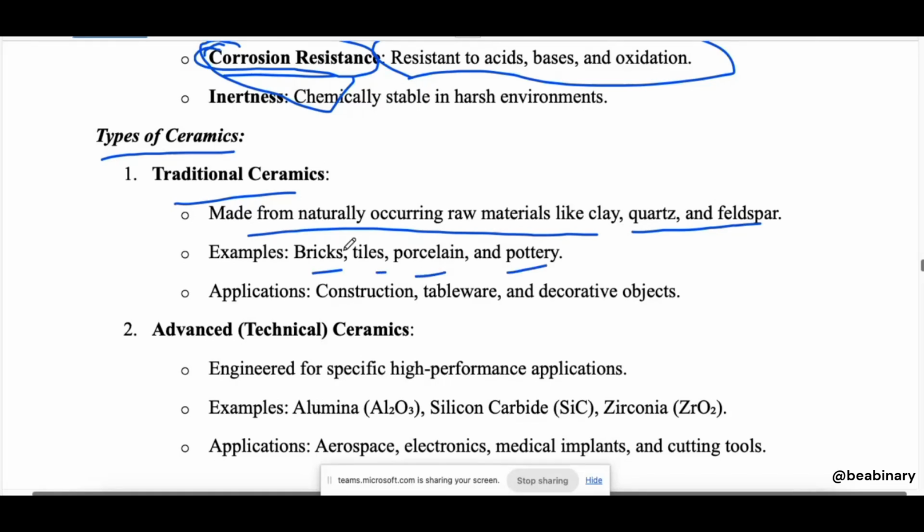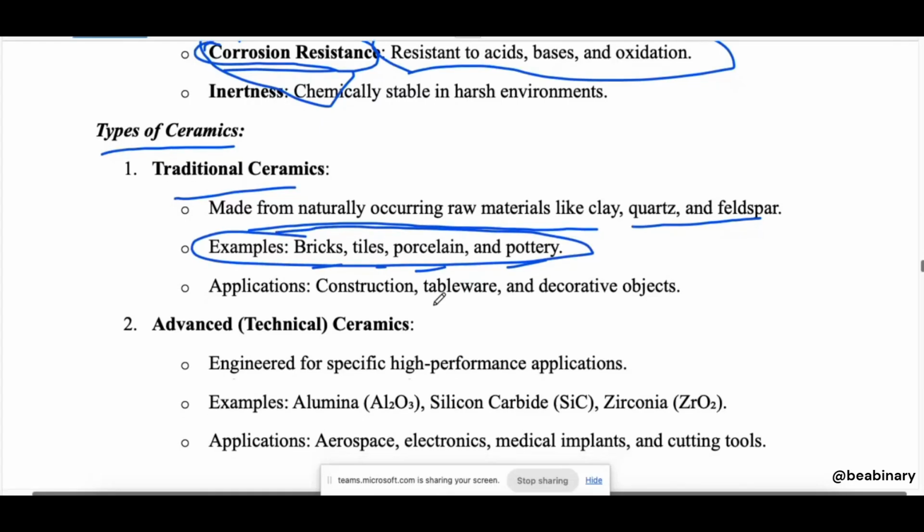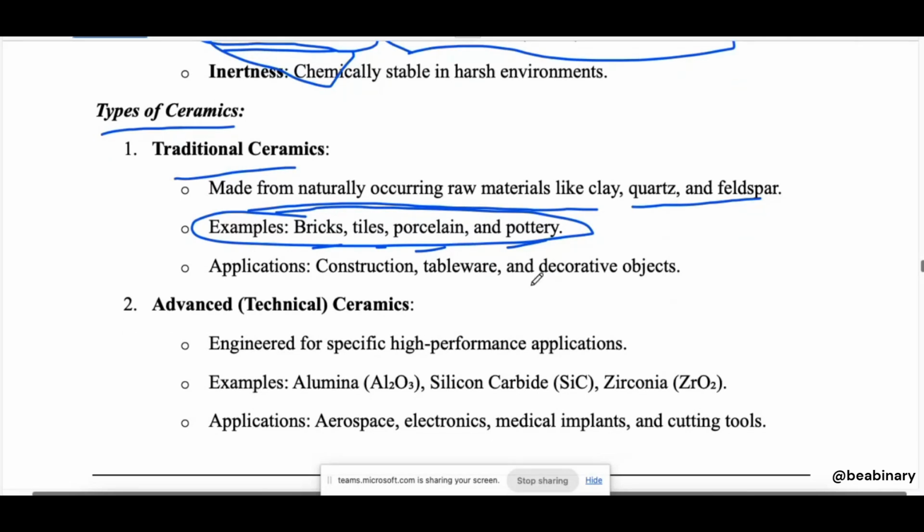These are the examples of which ceramics? The traditional ceramics. Application: construction, tableware, and decorative objects. So where it is being used: construction, tableware, and decorative objects.